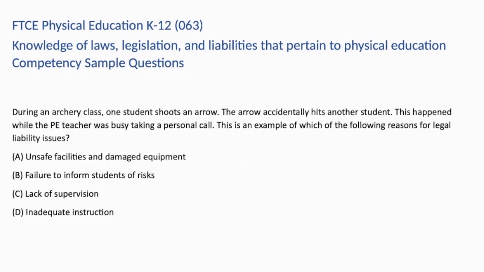During an archery class, one student shoots an arrow. The arrow accidentally hits another student. This happened while the PE teacher was busy taking a personal call. This is an example of which of the following reasons for legal liability issues? A. Unsafe facilities and damaged equipment. B. Failure to inform students of risks. C. Lack of supervision. Or D. Inadequate instruction. So for this question, we're choosing the reason for legal liability issues that would be indicated by the scenario.